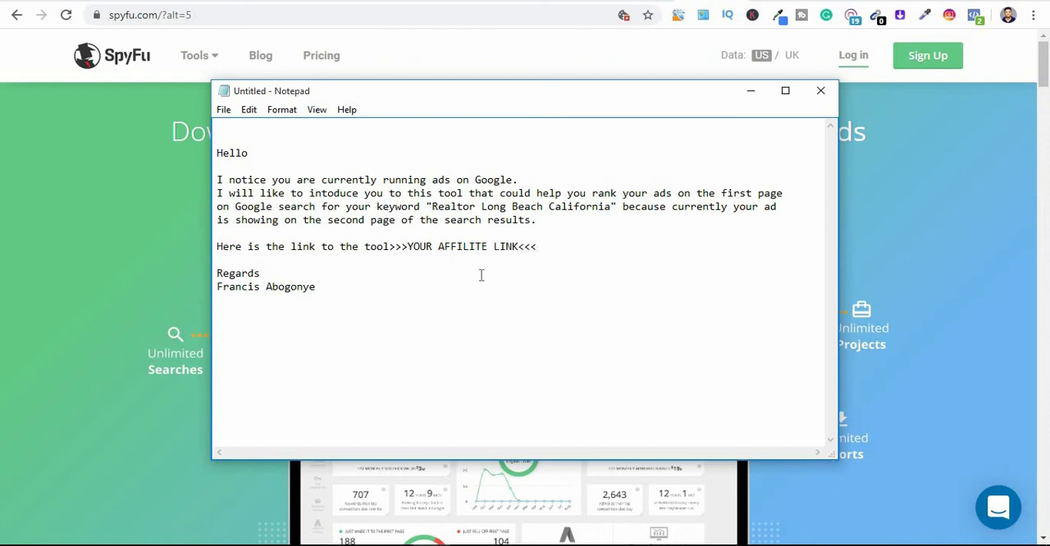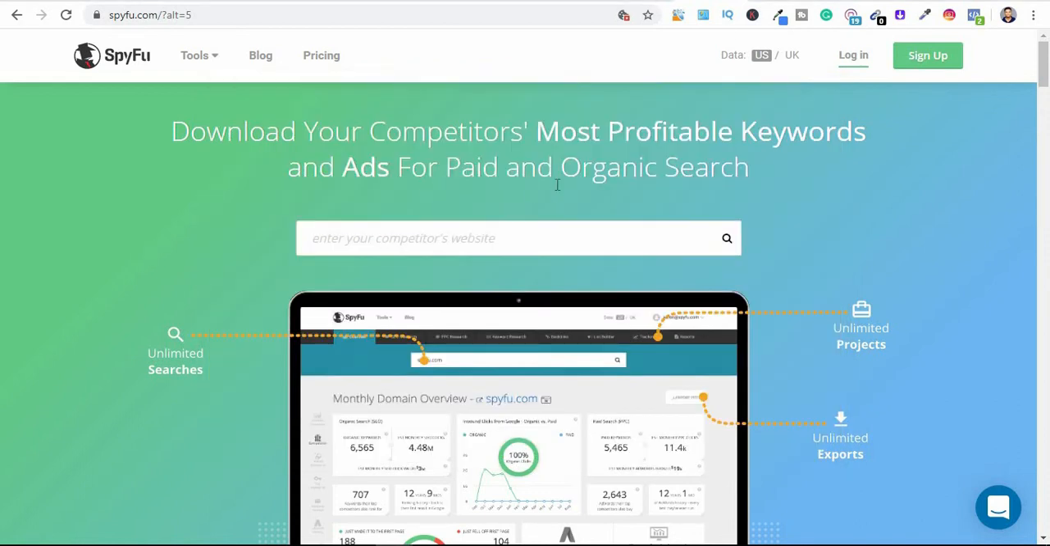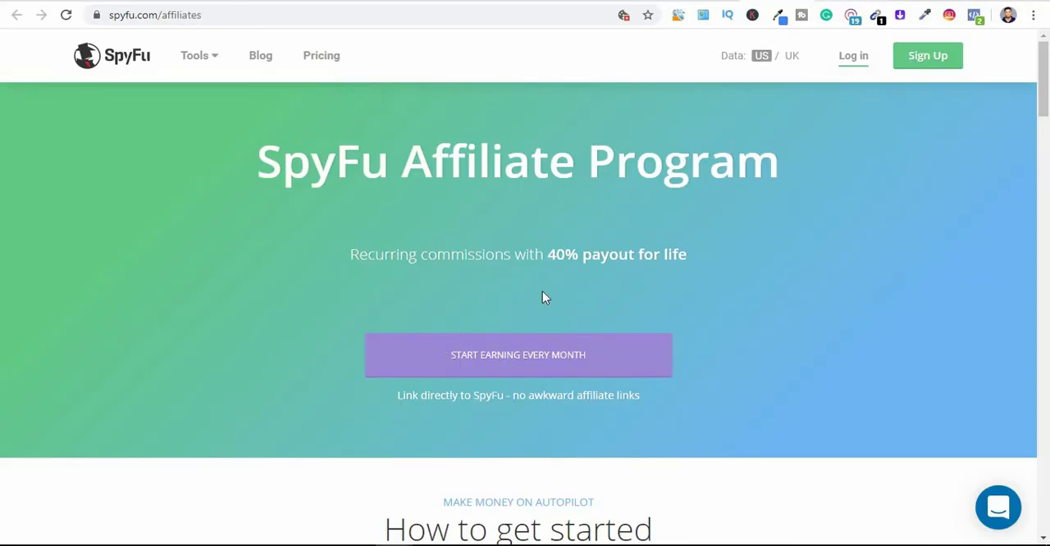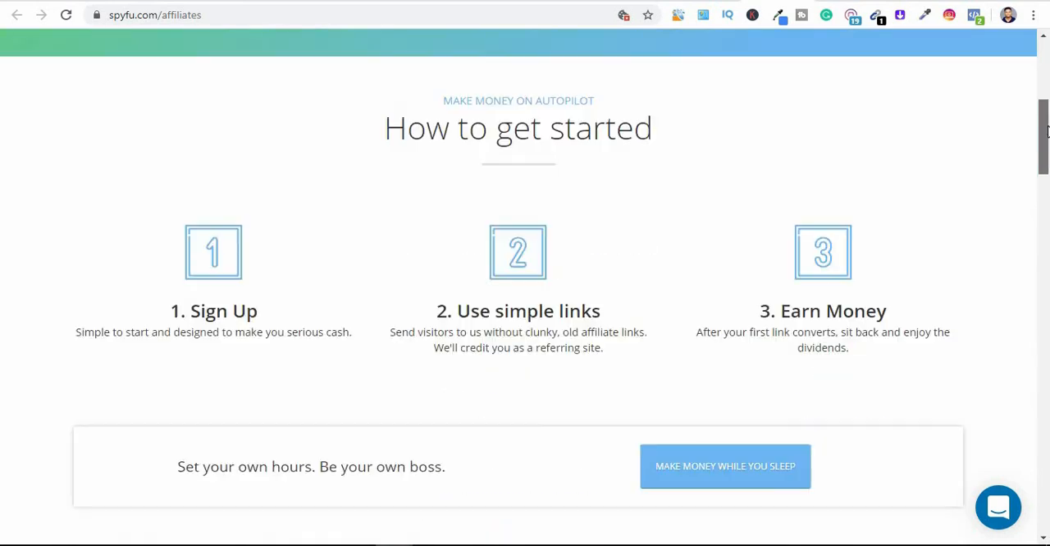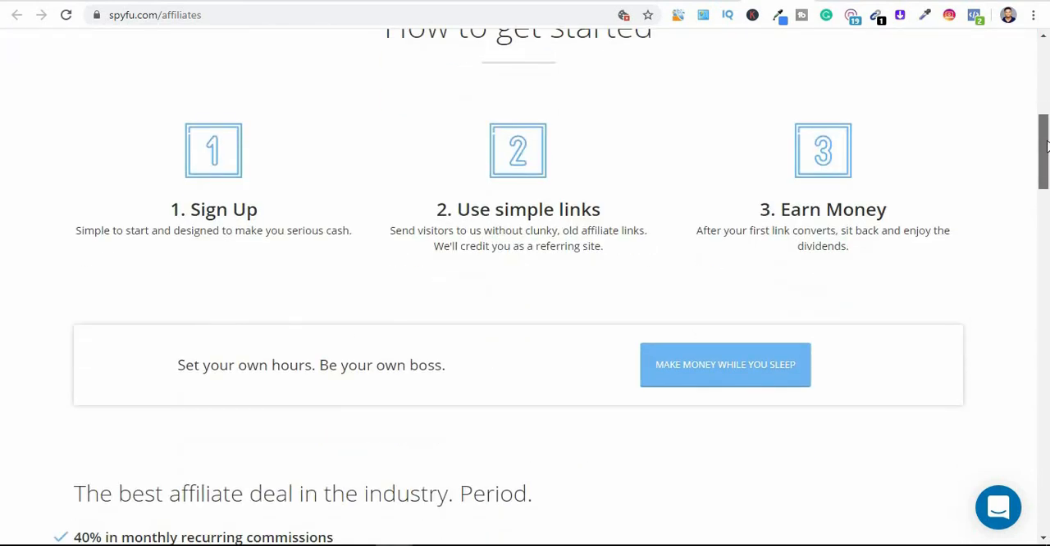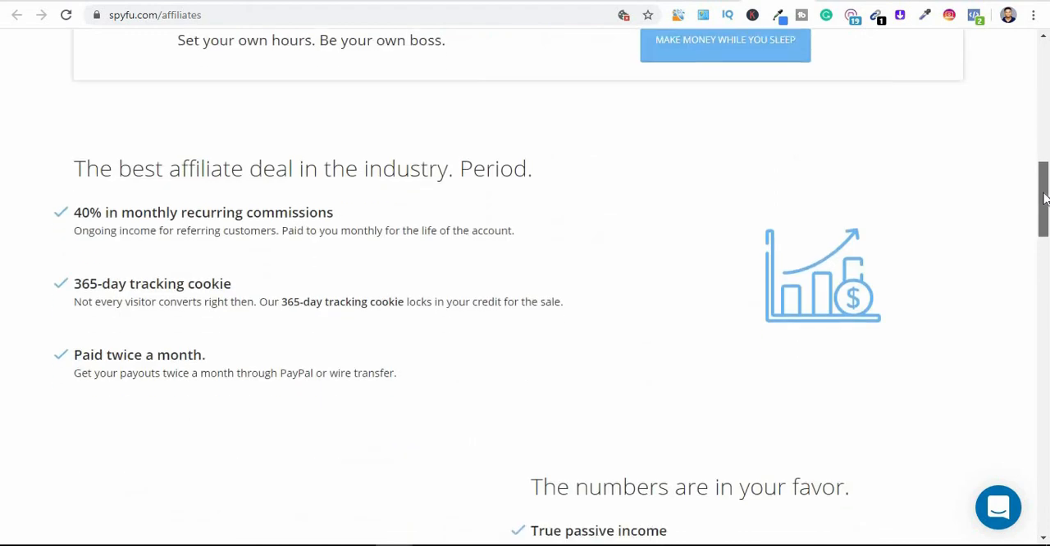So you want to have your affiliate link from SpyFu. Once you sign up with the SpyFu affiliate program and go through the sign up process, you will be given an affiliate link, a unique link that tracks back to you.